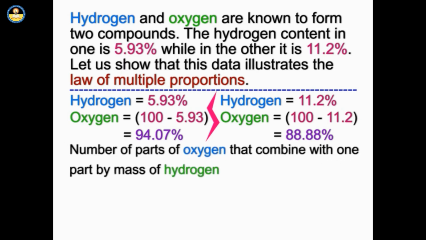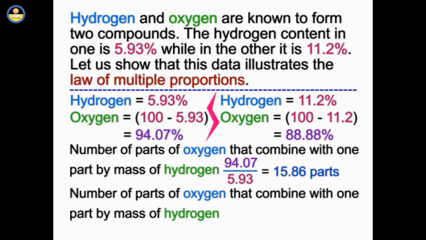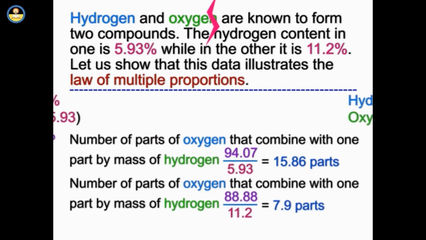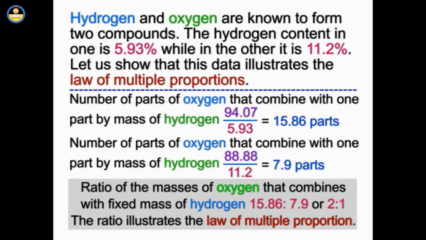In the first compound, the number of parts of oxygen that combine with one part by mass of hydrogen. In the second compound, the number of parts by mass of oxygen that combine with one part by mass of hydrogen. Ratio of the masses of oxygen that combines with fixed mass of hydrogen, 15.86 is to 7.9 or 2:1. The ratio illustrates the law of multiple proportion.